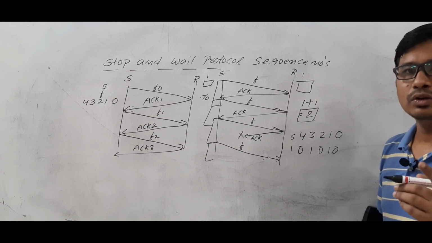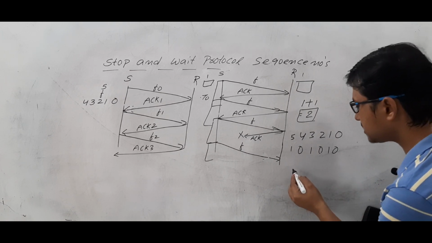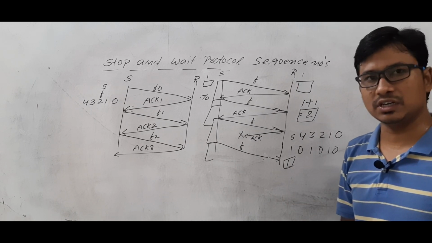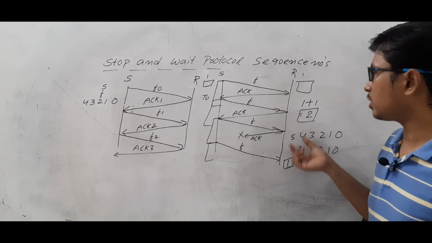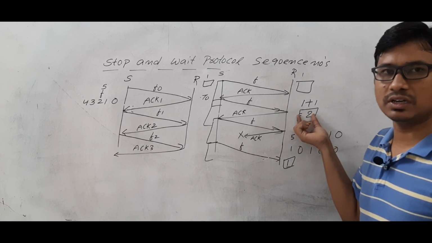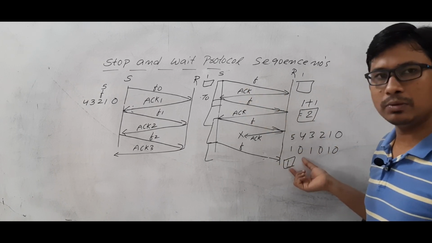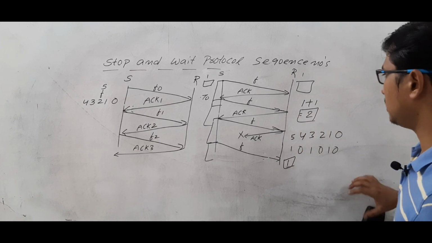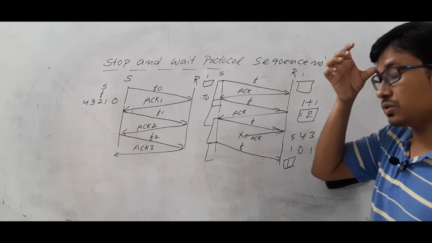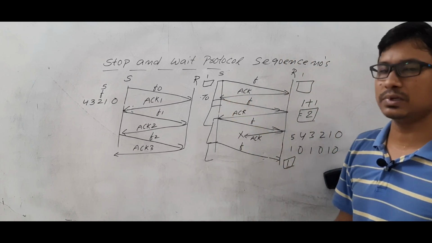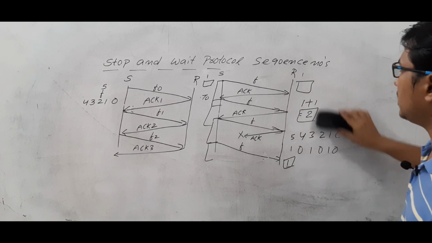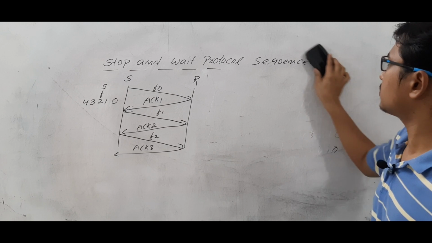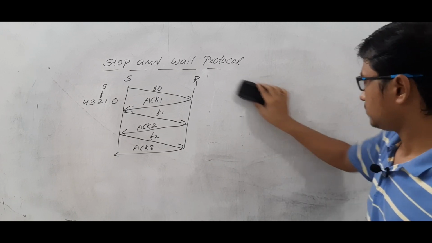If you have 2 sequence numbers, how many bits are required? Only 1 bit is required to represent the sequence number. So in a stop and wait protocol, you need only 2 sequence numbers for the frames, and only 1 bit is required to represent the sequence. I hope you have understood the importance of the sequence numbers for the frames. Now we will discuss the importance of sequence numbers for the acknowledgement.